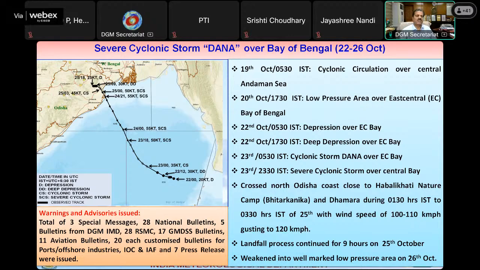It crossed the coast in the early hours from midnight. The landfall process started and it crossed the coast between 1:30 and 3:30 hours IST of 25th as a severe cyclonic storm with wind speed of 100 to 120 kmph.